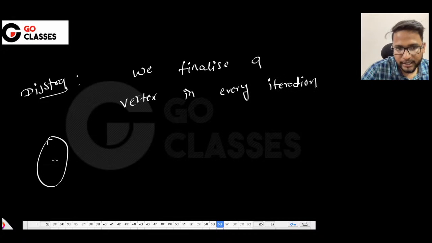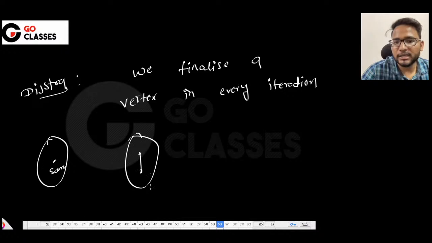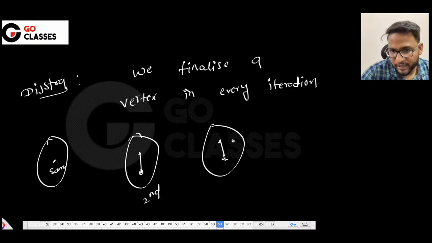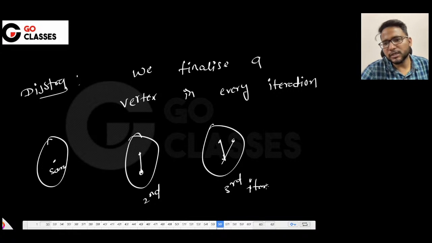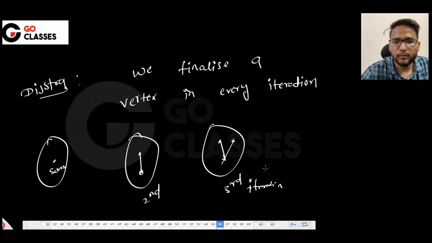Earlier it is just one, which is the source. Then we take the minimum among all. Then you finalize the next vertex, and this is the second iteration, and then the next minimum. Then you finalize the third minimum, whatever, and this is the third iteration, like that. So both are essentially working in the same way, but there is just a subtle difference, and the difference is very, very crucial.